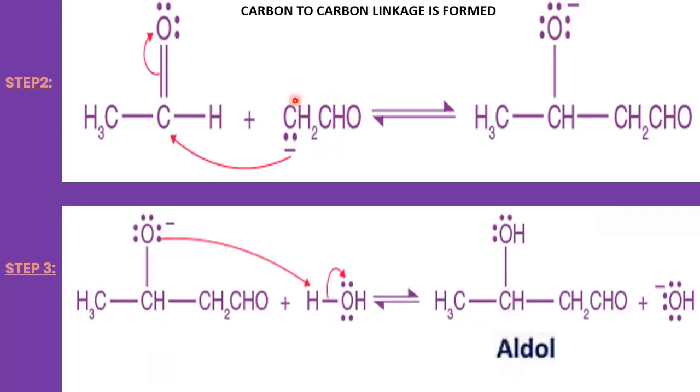The enolate ion formed in the first step combines with the second molecule of acetaldehyde in the second step.